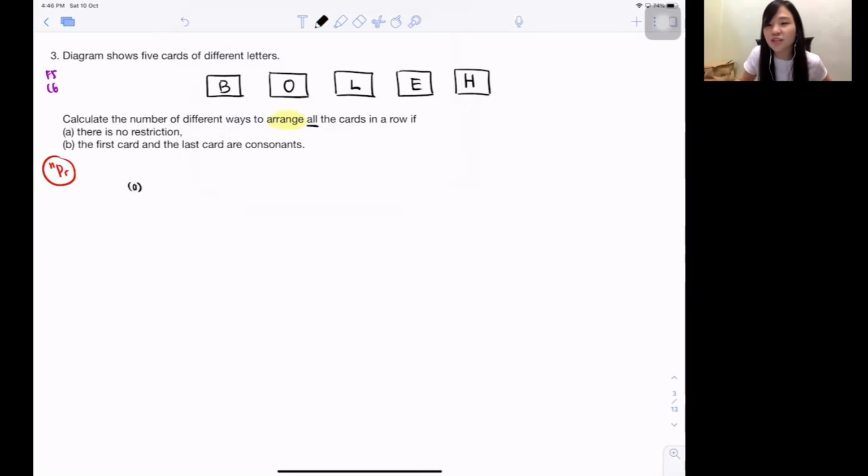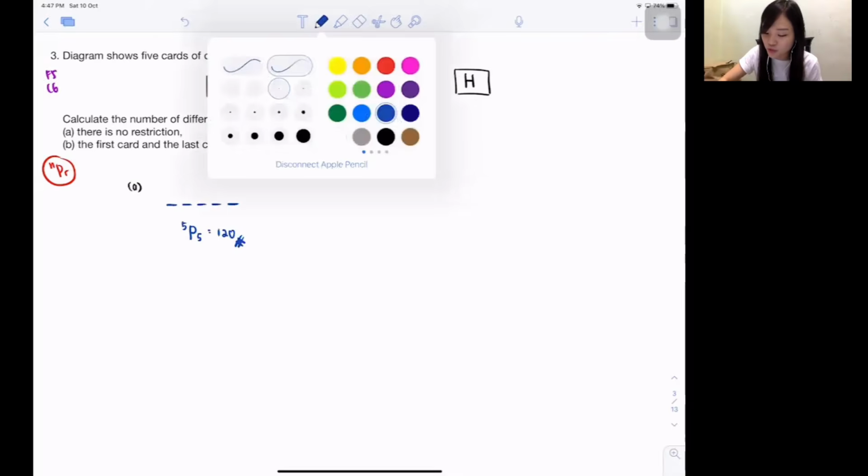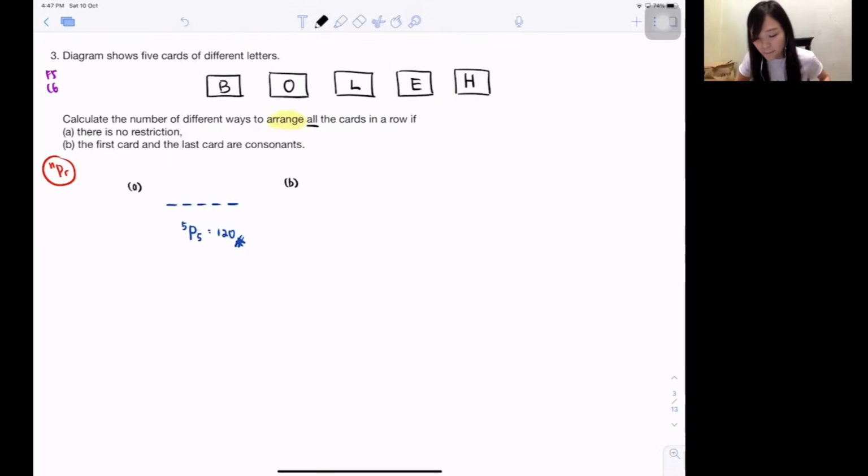A. If there's no restriction is my favorite. You should definitely score that. No restriction means I didn't restrict you, you just put them inside, my dear. So BOLEH has 5 letters and I just want to put them inside 5 seats. I want to fight for 5 seats. Isn't it 5P5? Press the calculator. Isn't the answer 120? Da-da-da. That's super easy.